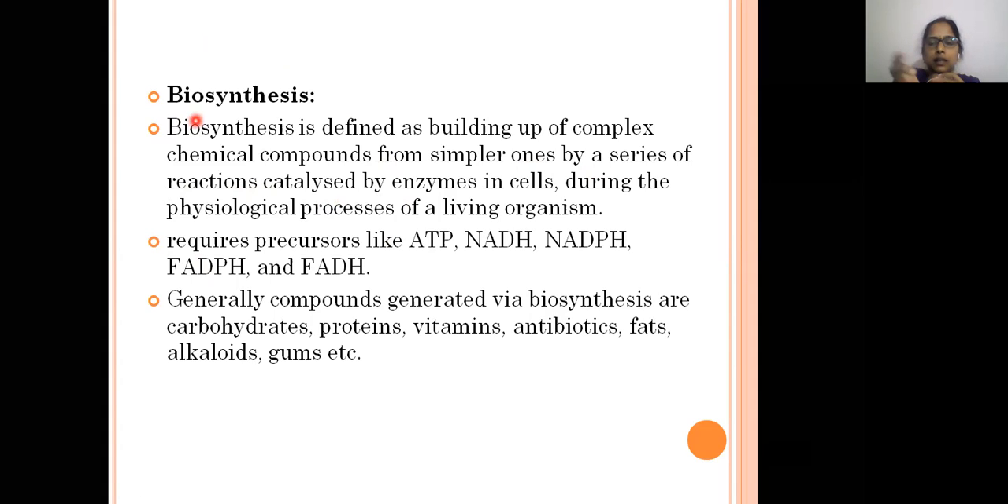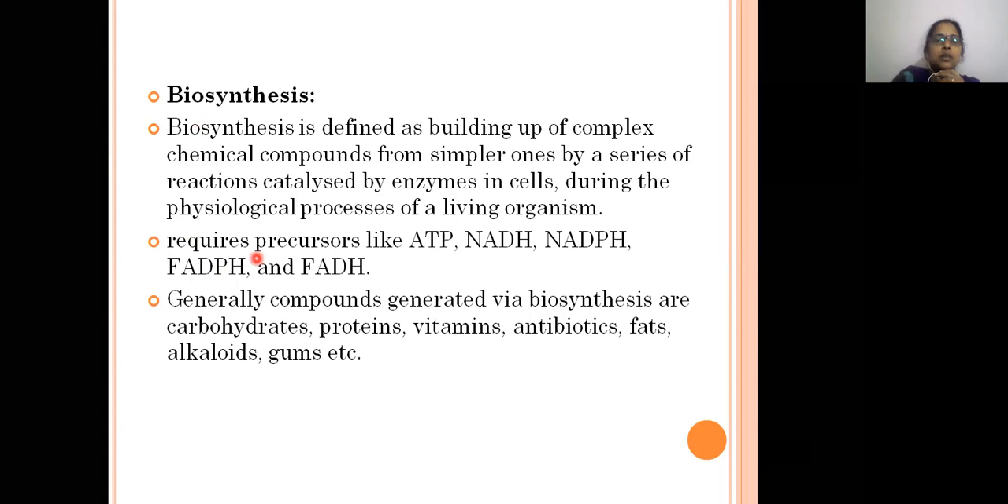The chemical compounds formed during that series of reactions are known as intermediates. So the smaller subunits or simpler compounds combine together or get involved in the reactions and form the complex chemical compounds in the presence of enzymes, which are present in the cells of that living organism. The enzymes present in the cells will catalyze the reactions.